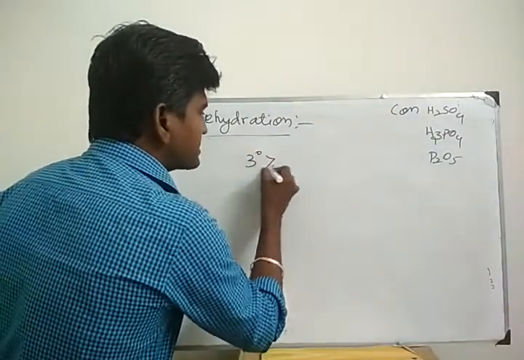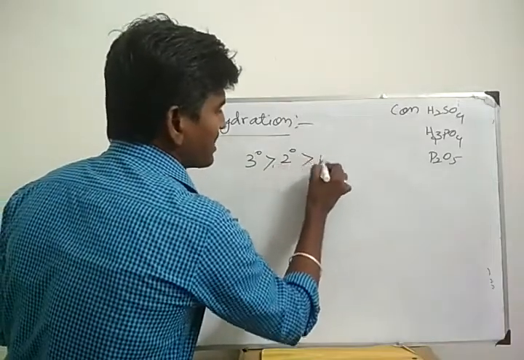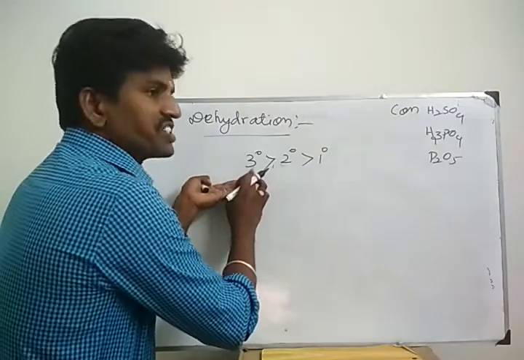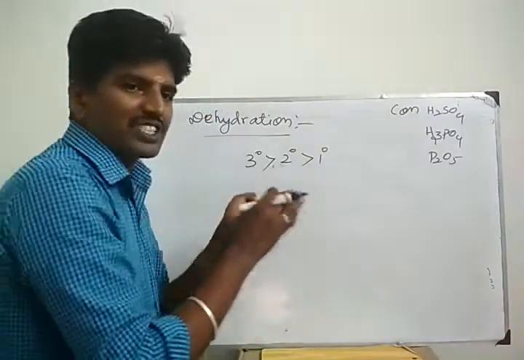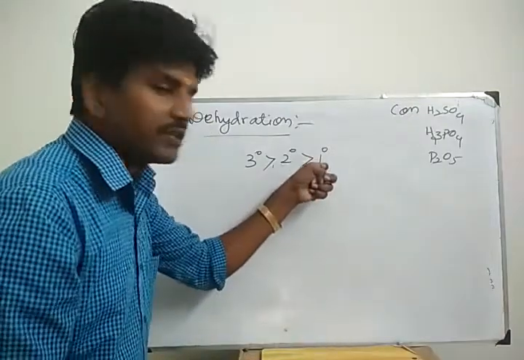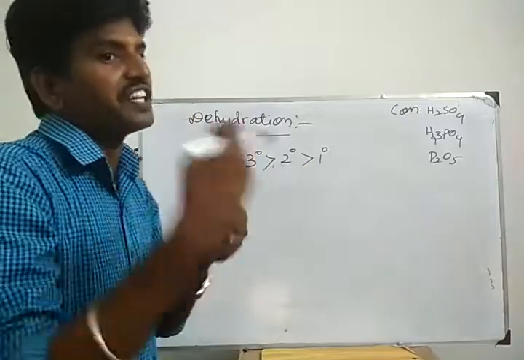Tertiary alcohol undergoes dehydration more easily than secondary alcohol. Secondary alcohol is greater than primary alcohol. Which one easily undergoes dehydration? Tertiary alcohol. Primary alcohol does not undergo dehydration very easily. If you want to do dehydration in primary alcohol, you have to add a strong dehydrating reagent.